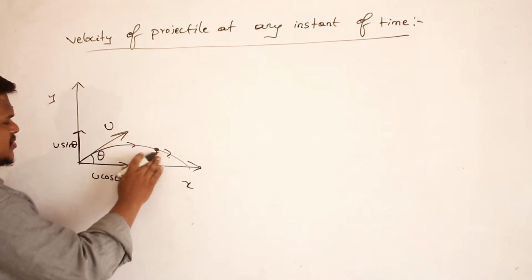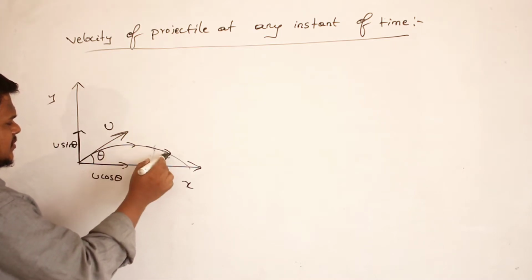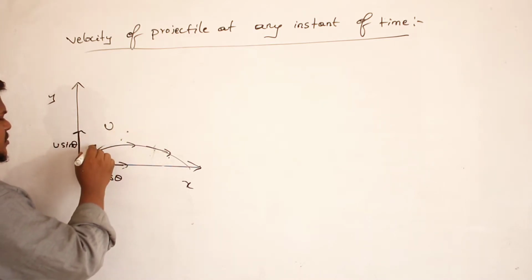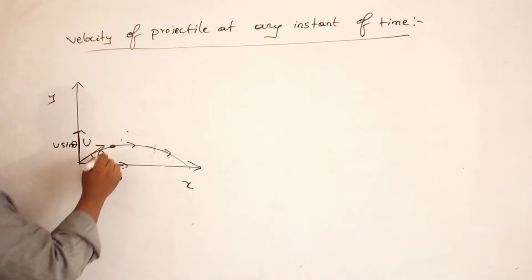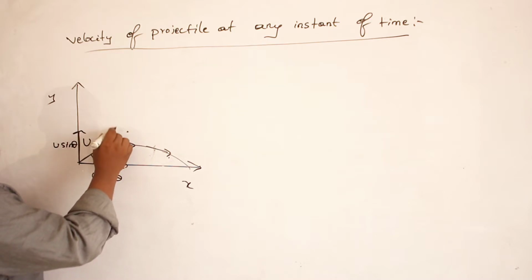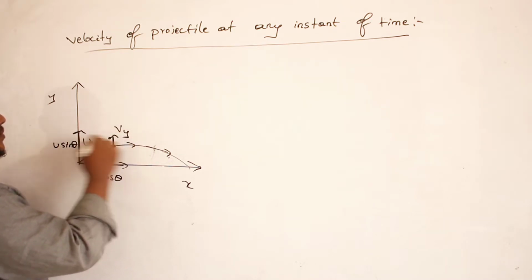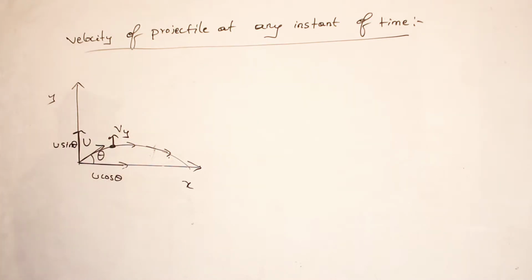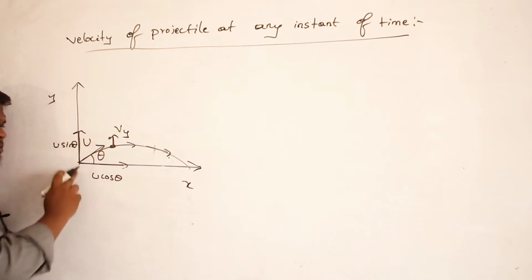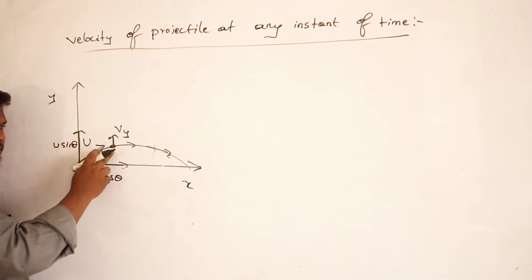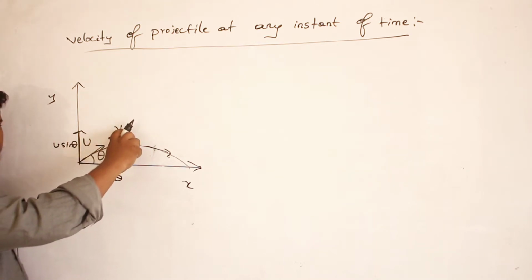Or instead of taking velocity here, I will take it here. So let us take the velocity of the projectile here. If I take the velocity of the projectile here, then a small amount of Vy will be present. What is meant by Vy? Final velocity along y-axis. When compared to initial velocity along y-axis, final velocity here will definitely be lesser.